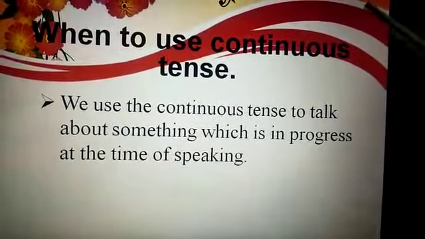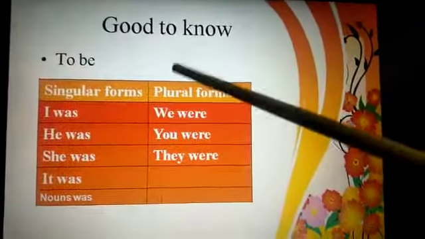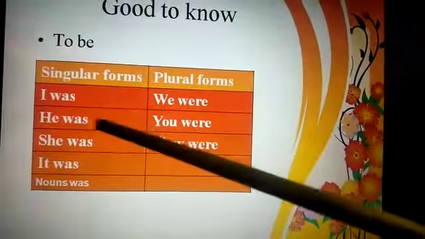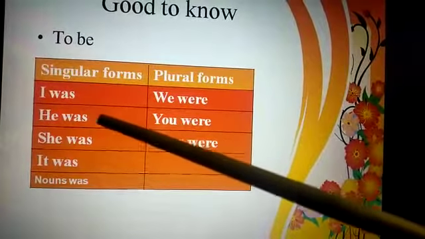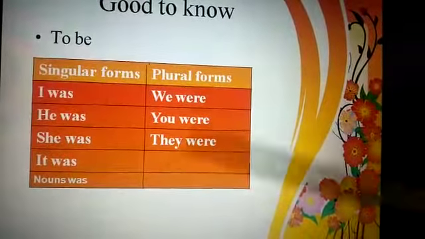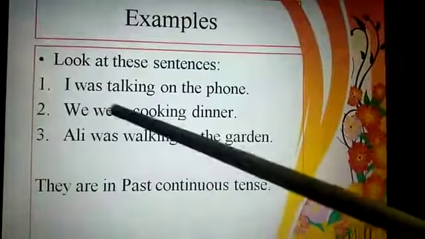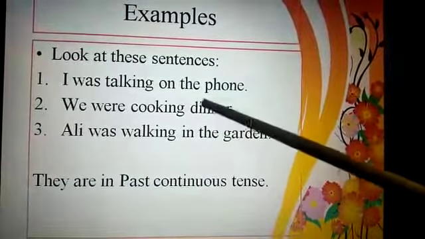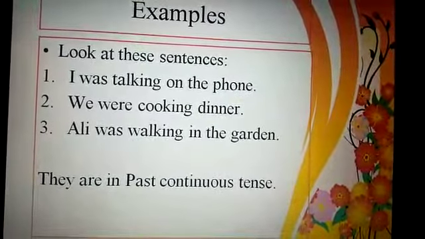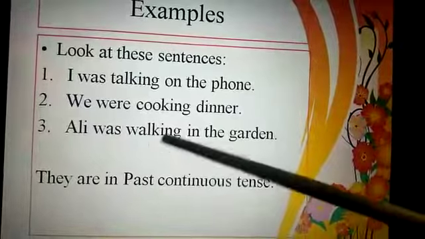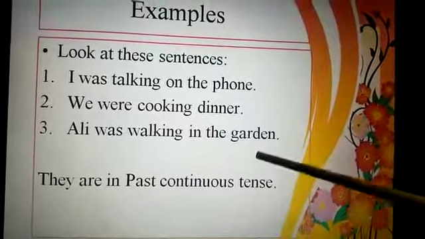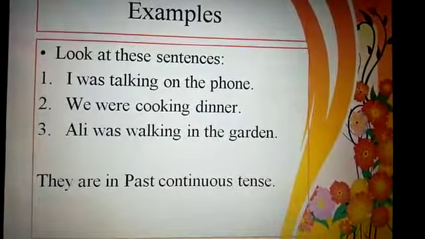Okay? So here are a few examples. First we will know the to be forms. Singular forms, I already explained singular and plurals. We will use was with I, he, she, it, or any singular noun, and were with plural forms: we, you, they. So here are a few examples. Look at these sentences. I was talking on the phone. I was talking on the phone means I am talking about yesterday or the day before yesterday. We were cooking dinner. Ali was walking in the garden. These are examples of past continuous tense.